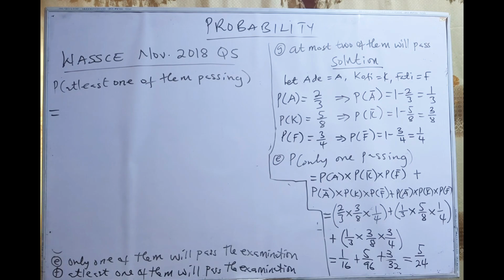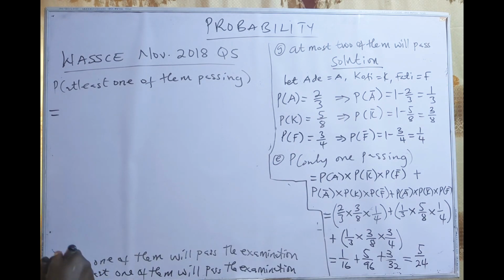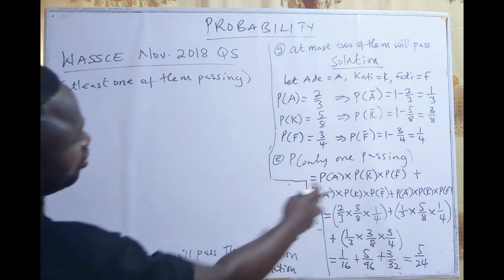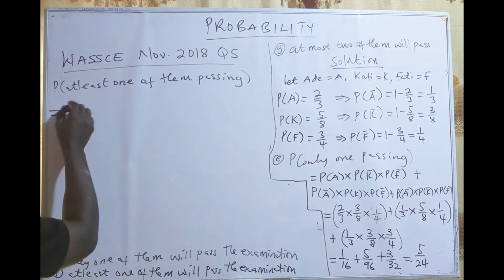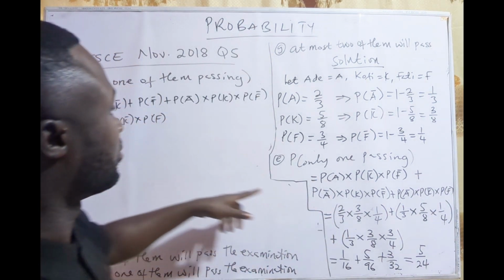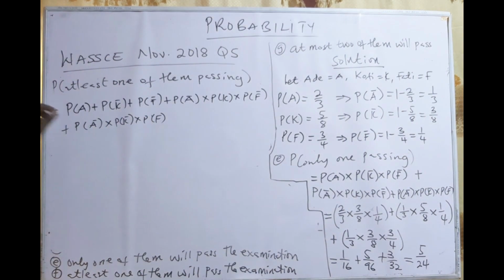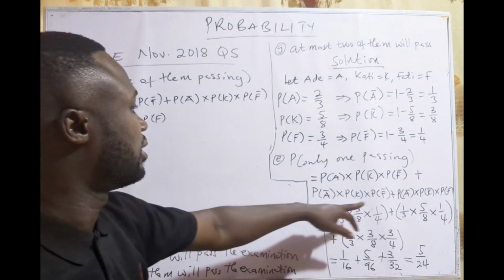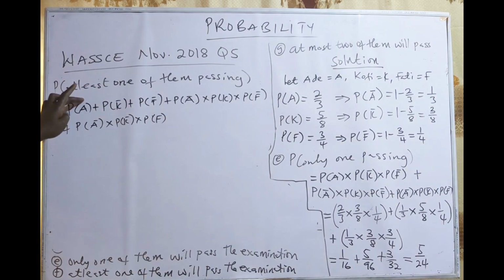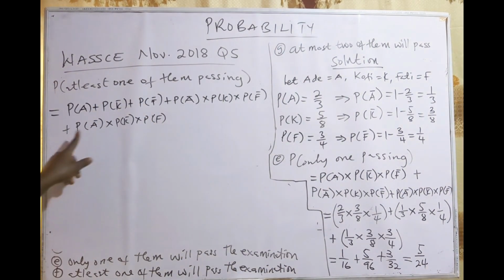All right. So if at least one of them is going to pass, then look at the probability that only one will pass. If only one will pass, then look at all this. It's like this one: Ade is passing here, and then Kofi is passing here, and then Fatih is passing.